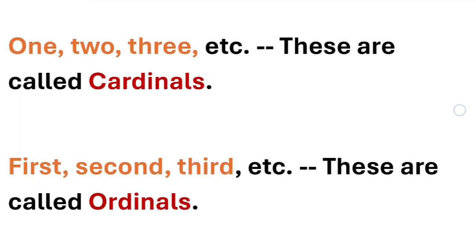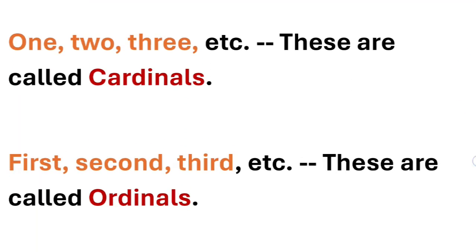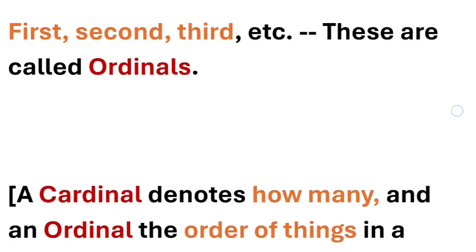So what are these? They are 1, 2, 3. These simply are the numbers. These are called cardinals. And we have ordinals also. For example, first, second, third. When things are kept in series and they're talked about, they will be called first, second, and third, and they will be ordinals.